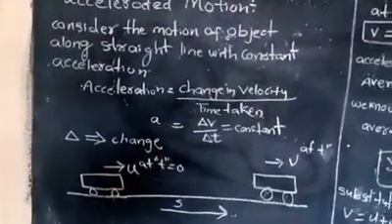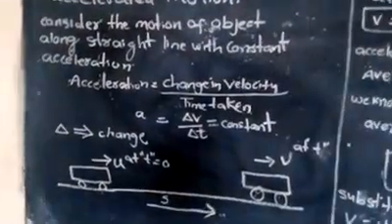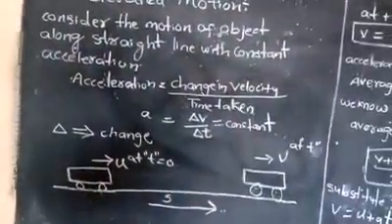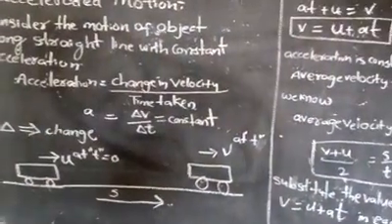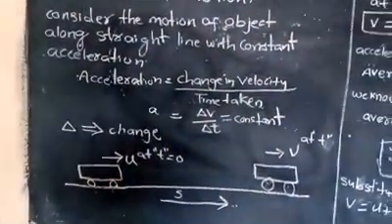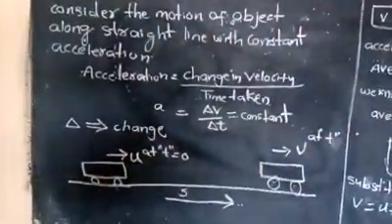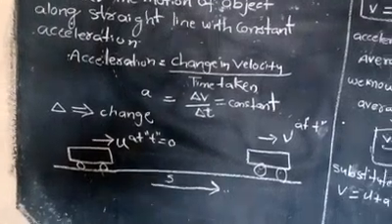So what is the meaning of delta v? Change in velocity is denoted by the letter delta v. Time taken, here also change in time, so we write delta t is equal to constant. The symbol delta represents change.